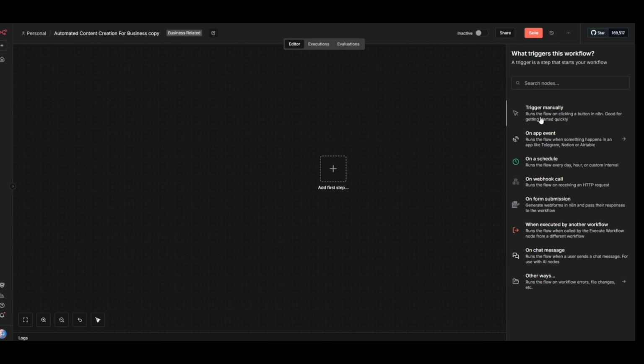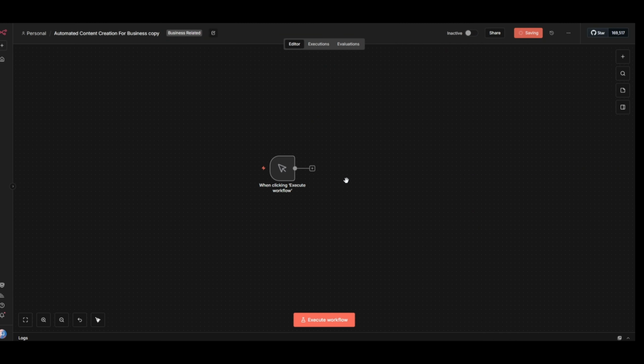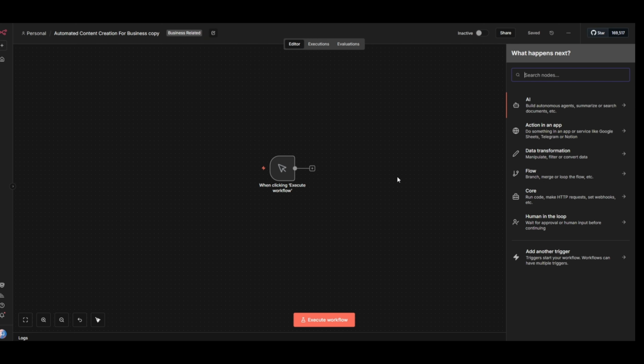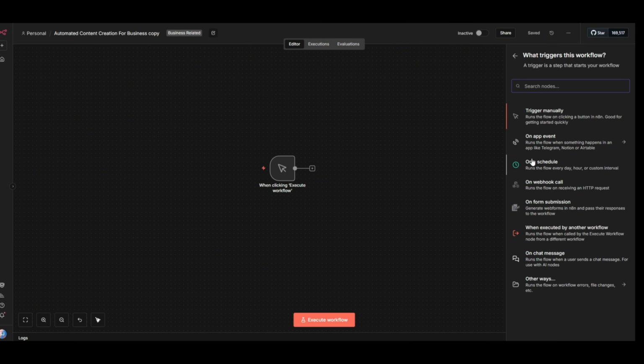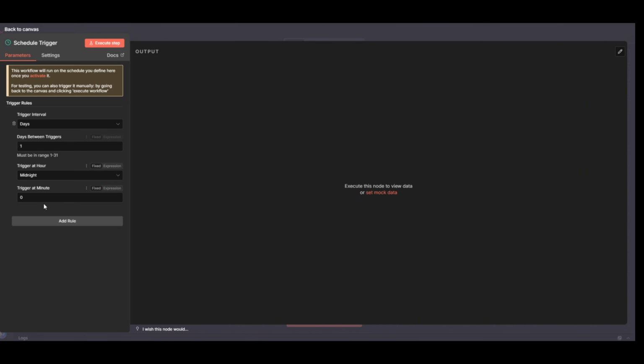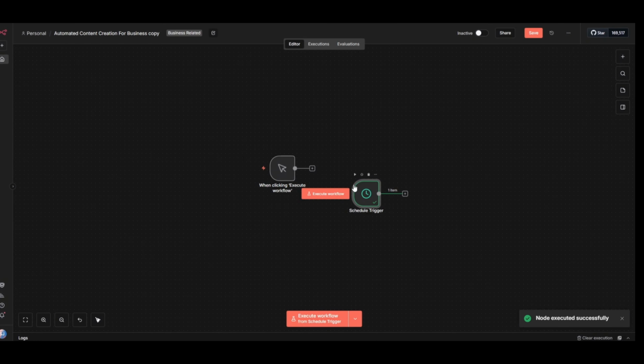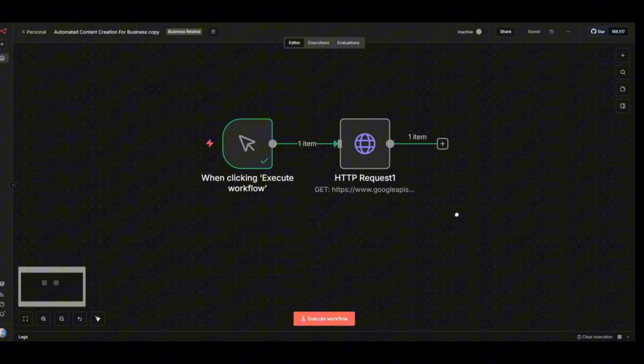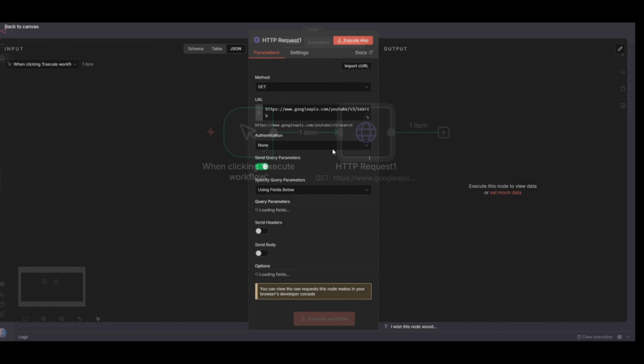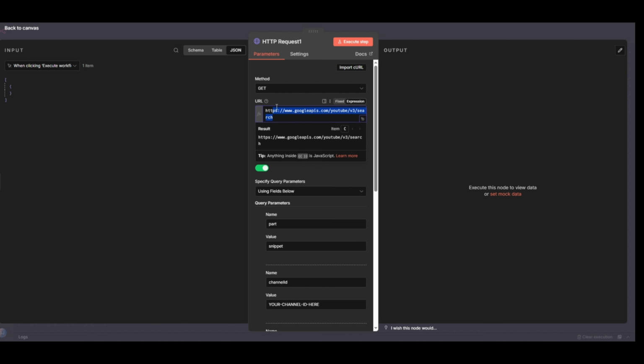Start with a manual trigger. I prefer manual control because I like reviewing posts before they go live, but you can fully automate this with a webhook or schedule trigger. For now, manual is perfect. One click, and the whole machine runs. Next, we grab your latest video data. You'll need the YouTube Data API. It's free, and I'll show you exactly how to set it up.